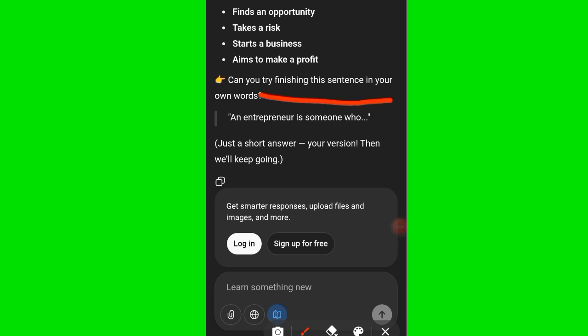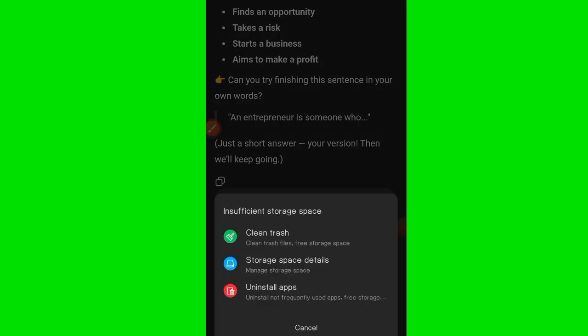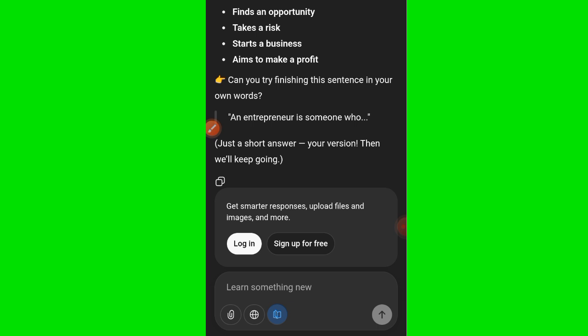An entrepreneur is someone who... now it is giving you the practical implication that you are the one to try to think about it. Who is an entrepreneur? Because it already gave you its own version. Did you remember it? It is asking you just a short answer, your version, then we'll keep going. So it is testing your understanding every single step. So it is now asking you, who is an entrepreneur? So I can now answer it. Let me try to answer it.